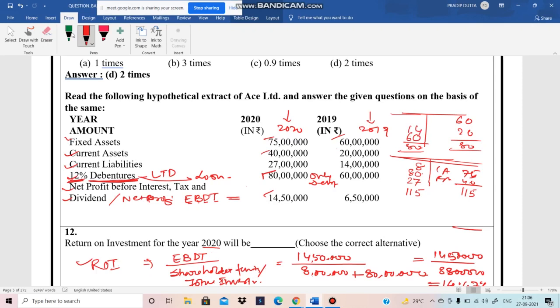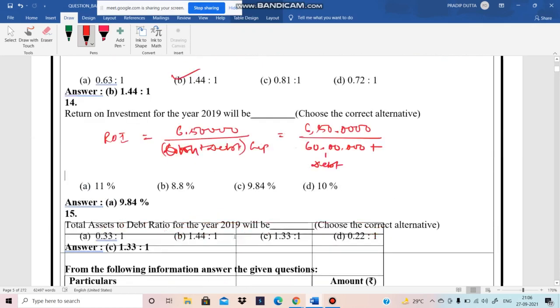So the rest are 60 plus 14 minus 80, 6. So the own capital is only 6 lakhs. So 65 divided by 66.